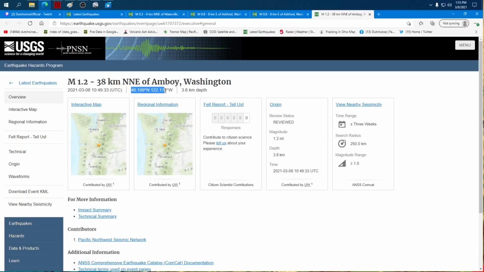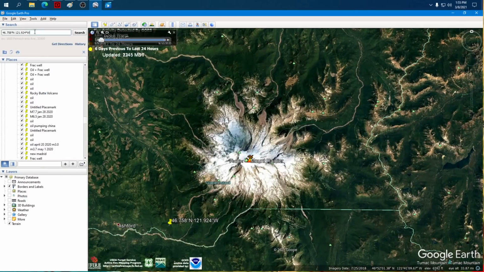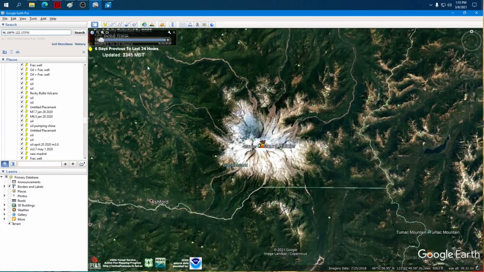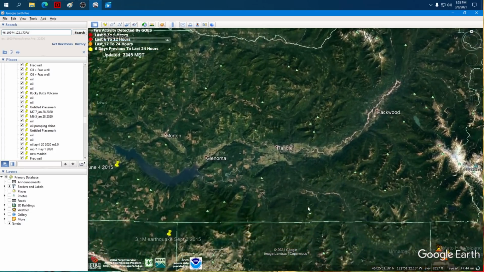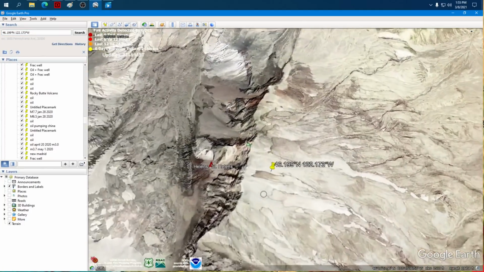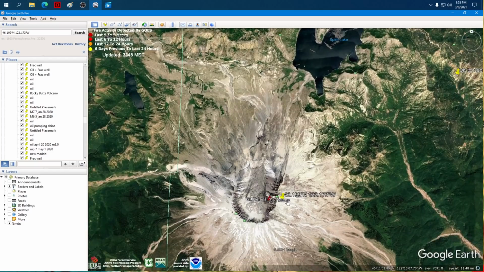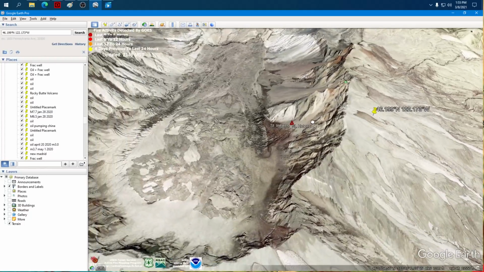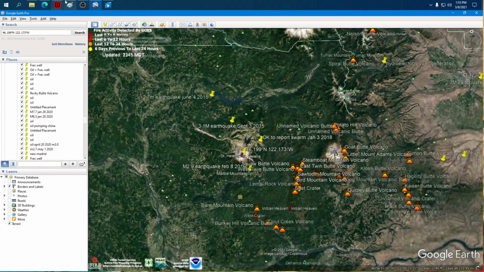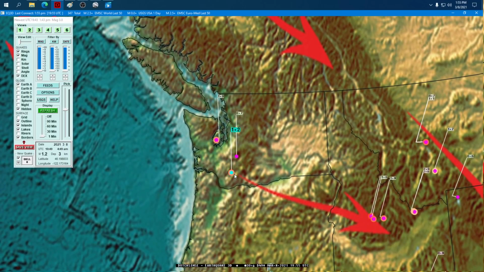Amboy, Washington, 38 kilometers northeast of Amboy. What's up northeast of Amboy, Washington? Anybody know? I know. The Shadow knows. My viewers know. We're going inside of the crater or right on the flank, right on the top pinnacle point of Mount St. Helens. Think of this up inside of the volcano. But we're quite literally right there. So Mount Rainier and Mount St. Helens, both showing small seismic.